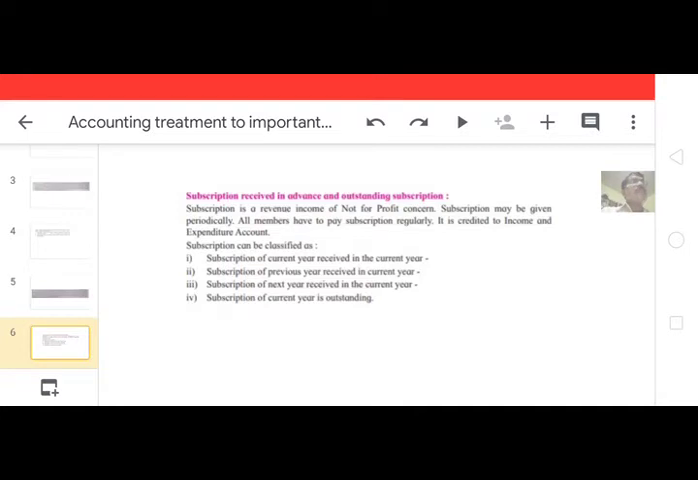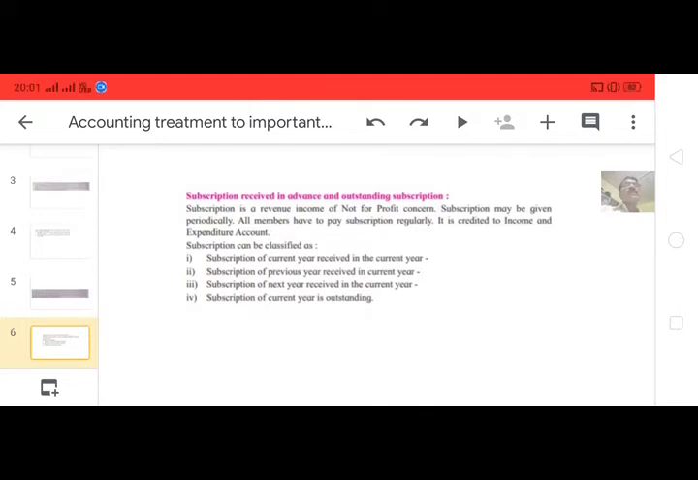All the revenue incomes are credited to income and expenditure account, and all the revenue expenses are debited to income and expenditure account. We have already explained in the previous video, so not necessary to explain additional information about this. So subscriptions can be classified as 4 types of subscriptions will be there.